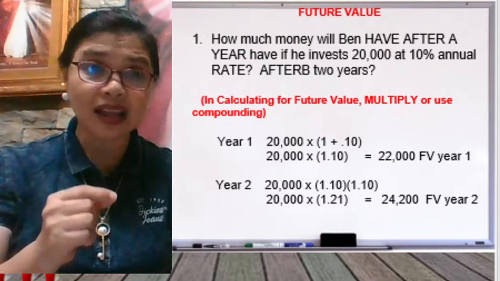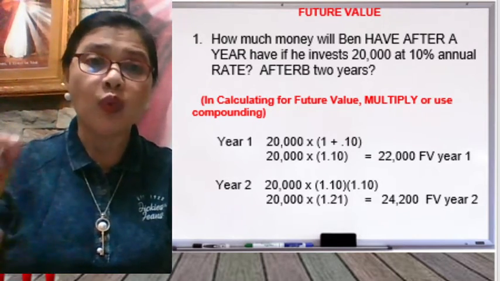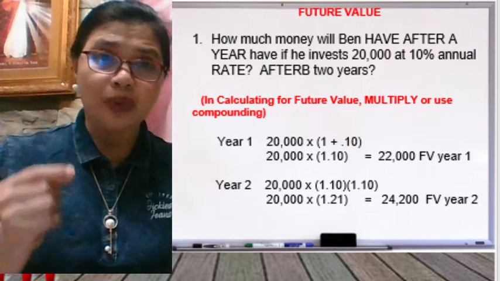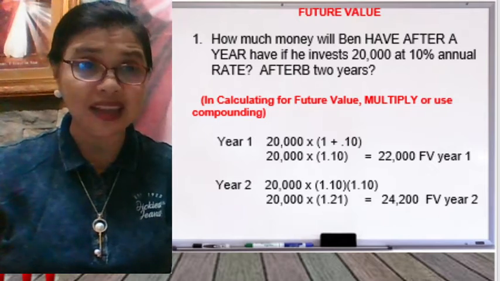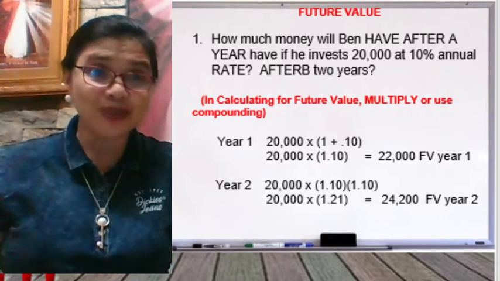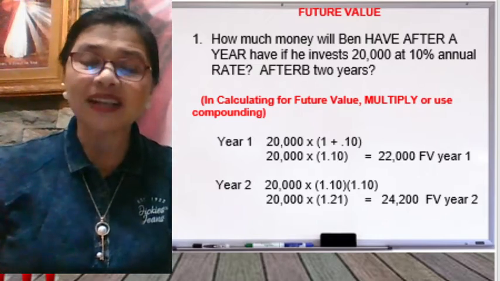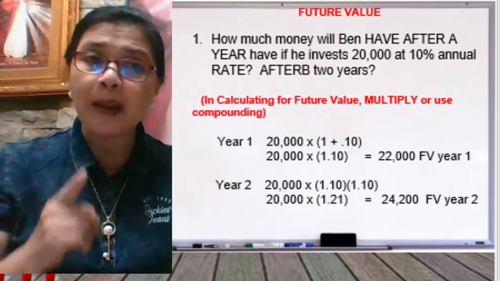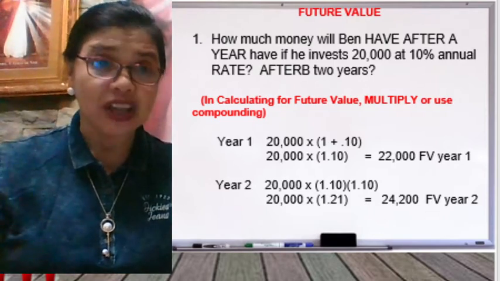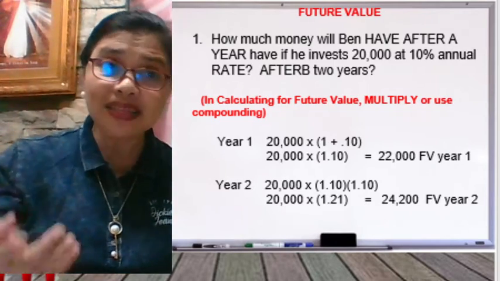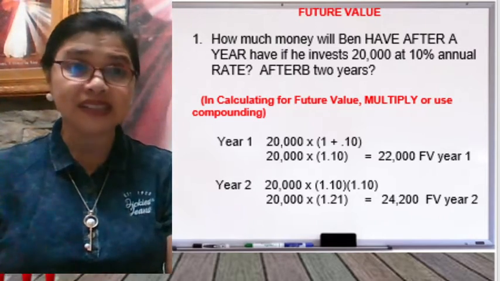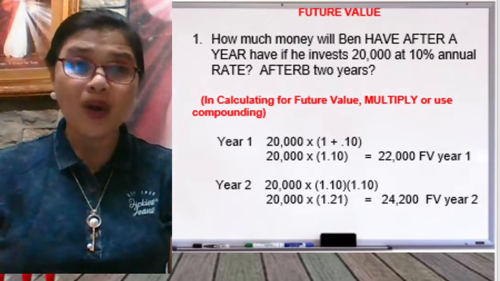So 20,000 times 1 plus 0.10, so 20,000 times 1.10 will give us how much? Easy, 22,000. So that means after 1 year, Ben will have 22,000 pesos if he invests 20,000 today at a rate of 10%.